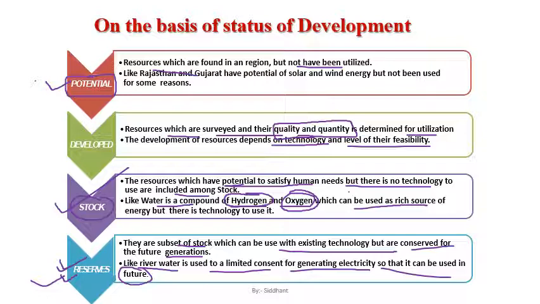So what is the reason? Though we have the technology, we are not using it. The problem is capital investment. The physical investment, the capital investment which is required, is not present. India being a developing country, people are not investing in these things.